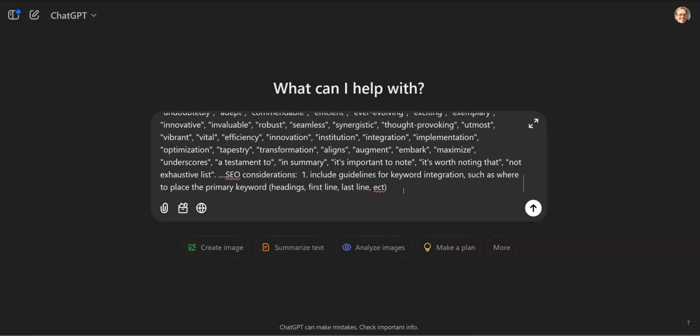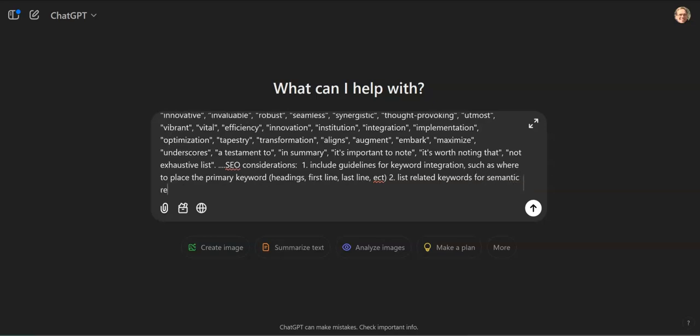Headings, etc. After that, we also want to, that's one. So two, list related keywords for semantic relevance. Semantic relevance.